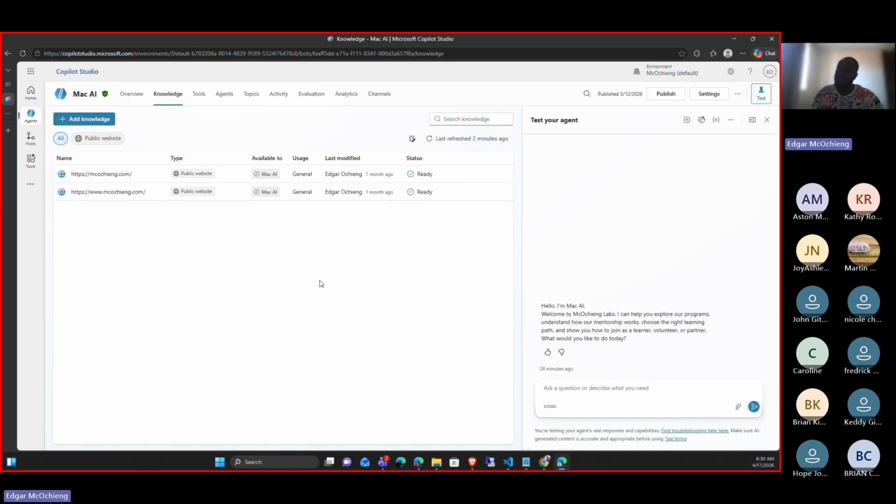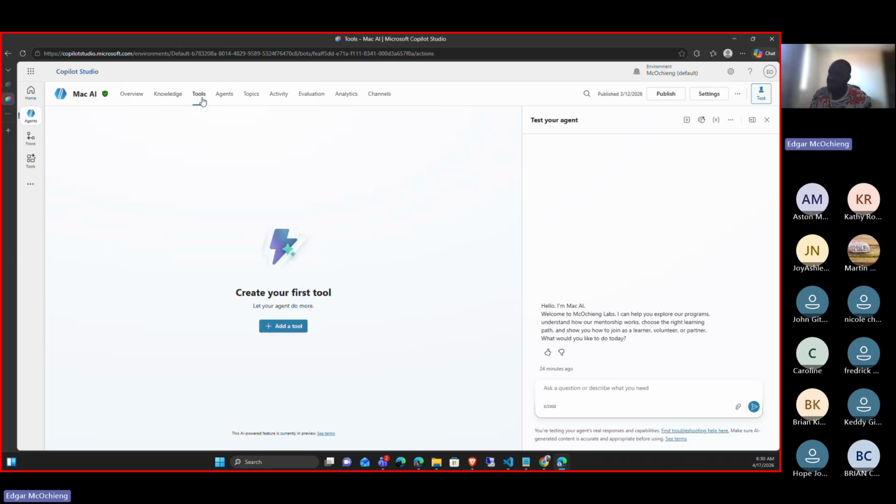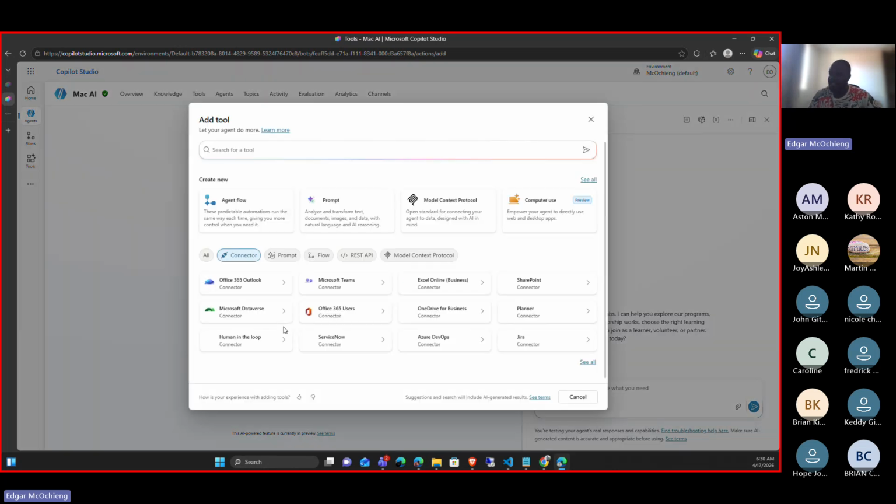All in all, just to summarize what knowledge in Copilot Studio is, knowledge is just to train our model to understand the context, the purpose, and to get all the information that you want your Copilot agent to have. That's where you add it, through knowledge. And the next one is tools. In tools, this is what I was talking about, extending agentic capabilities. There are various ways we can add tools.